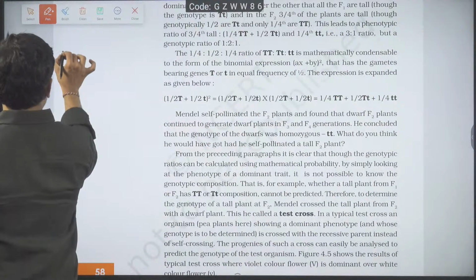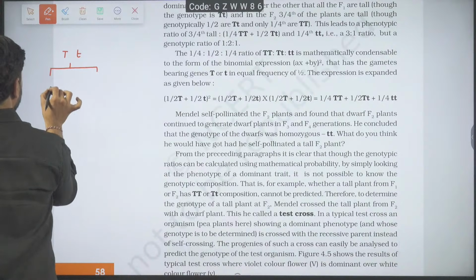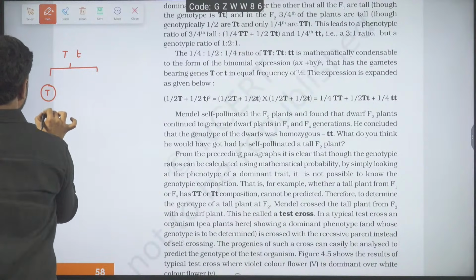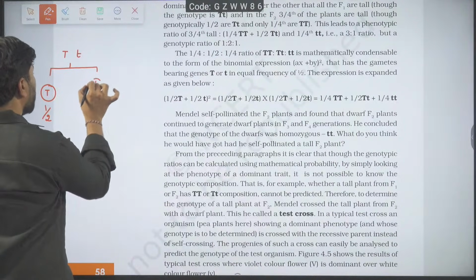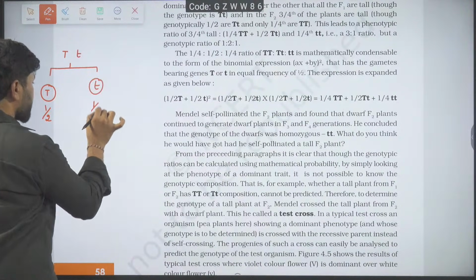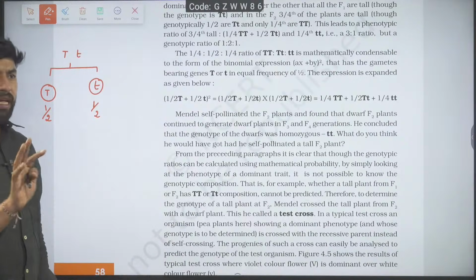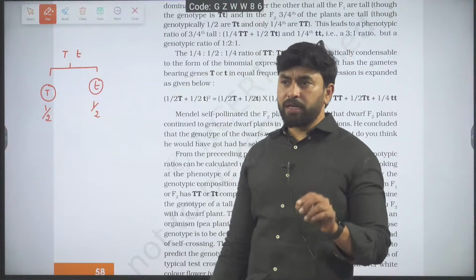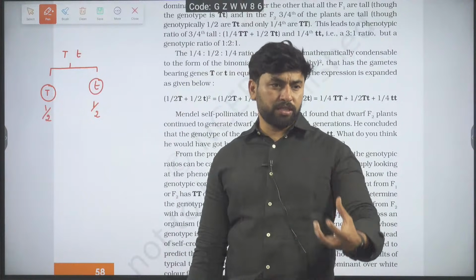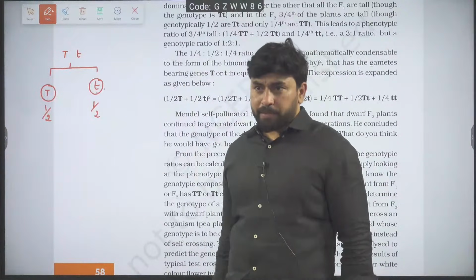When I take capital T, small t, at the time of gametogenesis, capital T will enter 50% of the gametes, that is 1/2, and small t will enter the other 50%. Is it okay? Now, otherwise, tell me one thing. I want small t in this gamete. What proportion can you suggest? The probability of small t entering this gamete.